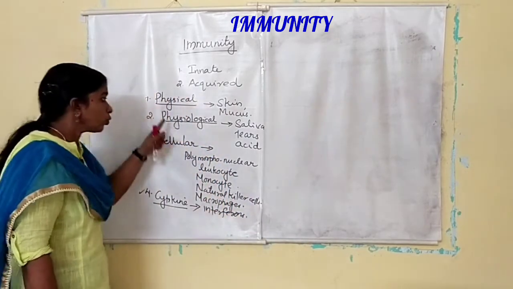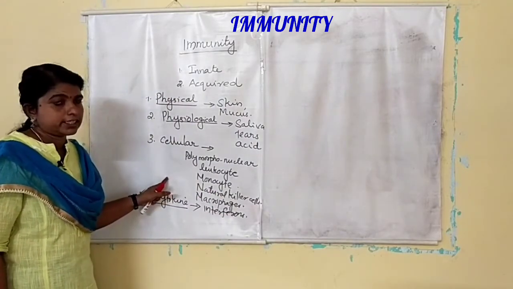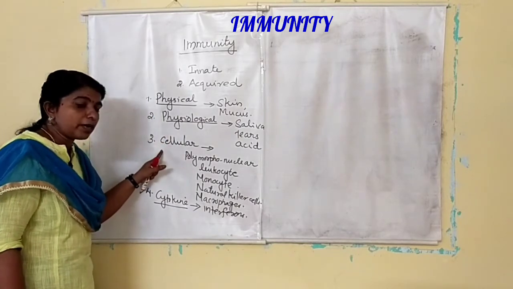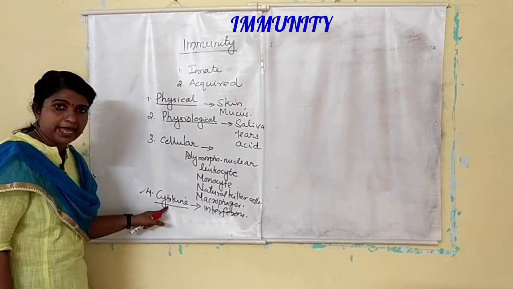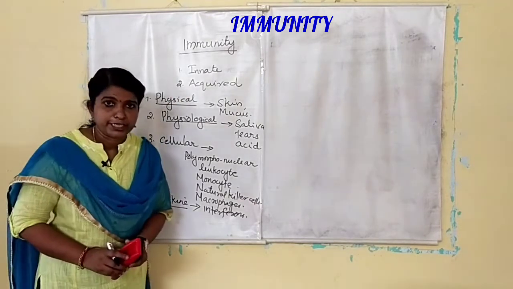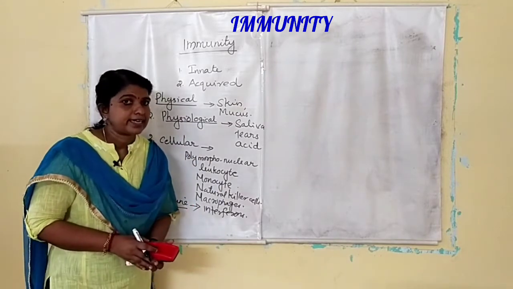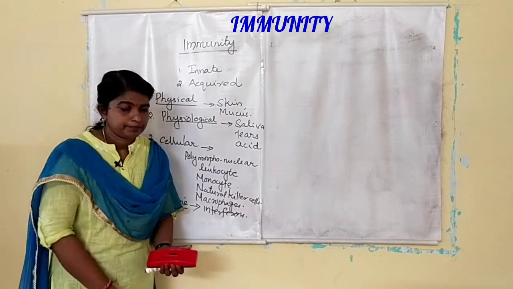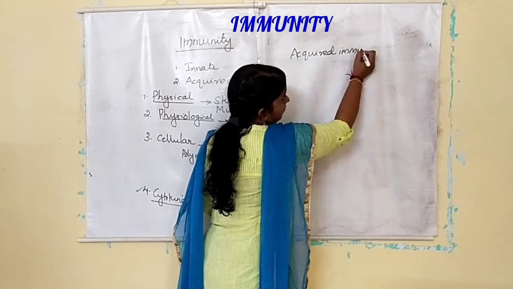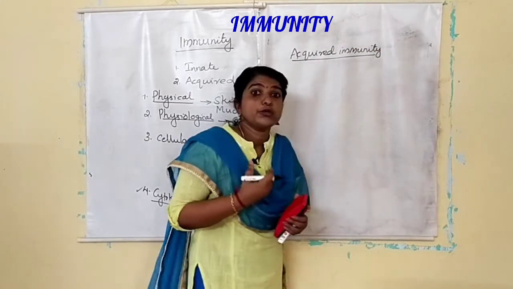So these are the different types of barriers: physical barrier, physiological barrier, cellular barriers and cytokine barriers. These barriers provide innate immunity. Now we can move to the next one, that is acquired immunity. So here it is acquired.